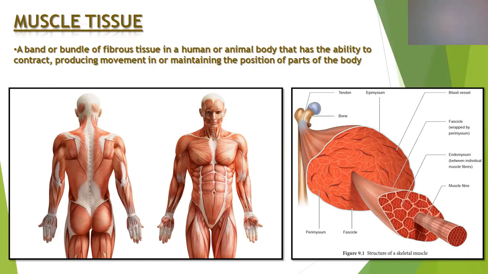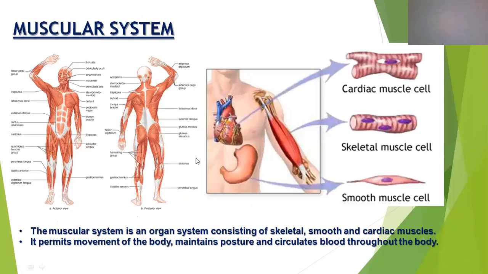Muscle tissue means tissues with the contractile property. These tissues can contract, or shorten their length. Tissues with this property are known as muscle tissue. So a muscle can contract and reduce its length. Basically there are three types of muscle: skeletal muscle, cardiac muscle, and smooth muscle. Now we are going to see the properties of these three.